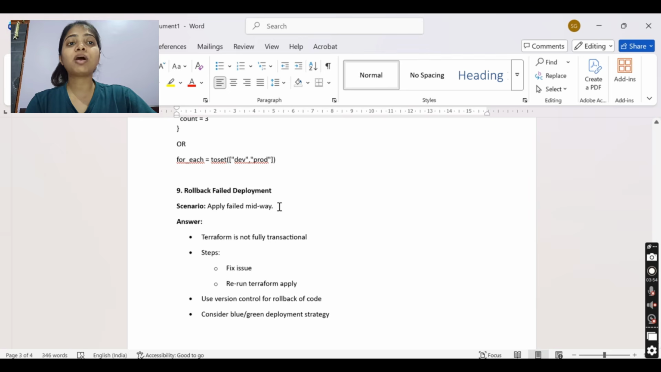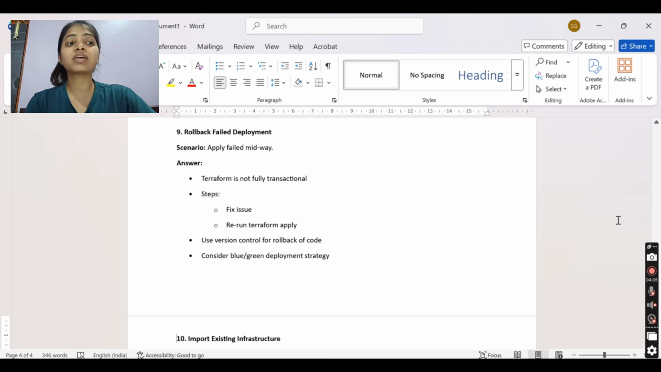Rollback: a deployment fails, apply fails midway. Terraform is not fully transactional. We should rerun Terraform apply, because it follows dependencies and continues from where it failed. Use version control for rollback, or consider a blue-green deployment strategy.